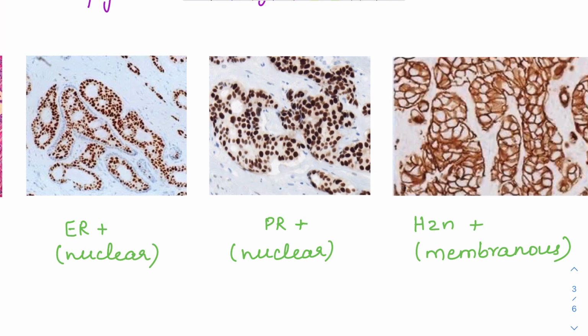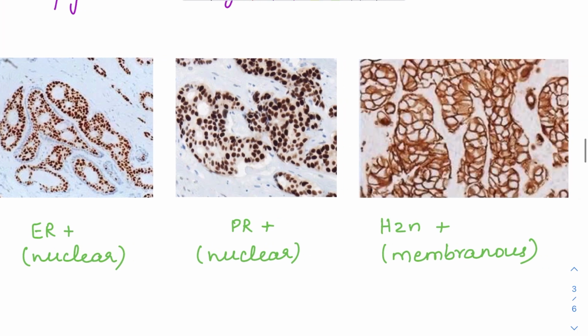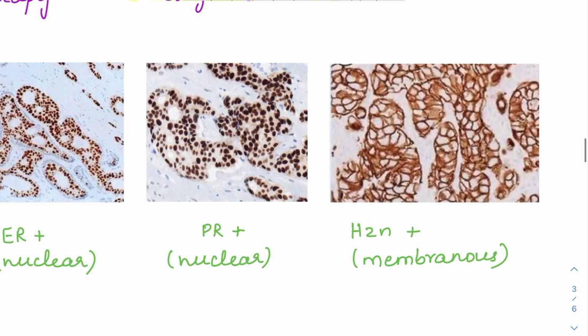Just like a matching kind of questions they might ask. So ER and PR are going to be nuclear antigens. Okay, so they'll stain the nucleus. So nuclear positivity will be seen in ER and PR, while for HER2/neu, you will see a cytoplasmic membrane. The cell membrane is going to be highlighted in HER2/neu.